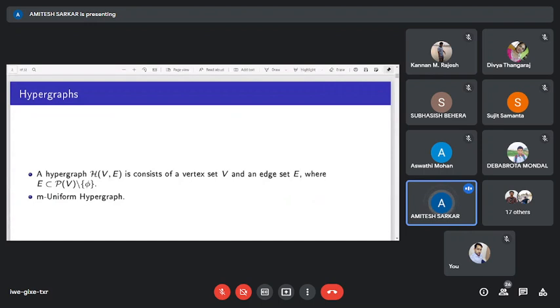All of us know about graphs. Today we will start from the definition of hypergraphs, where a hypergraph consists of a vertex set V and an edge set E, where edges are subsets of the vertex set V. That is, E is a subset of the power set of V. If any two edges in the edge set have the same cardinality, then we say the hypergraph is a uniform hypergraph. Suppose the cardinality of each edge is exactly equal to m. In that case, we say the hypergraph is an m-uniform hypergraph.